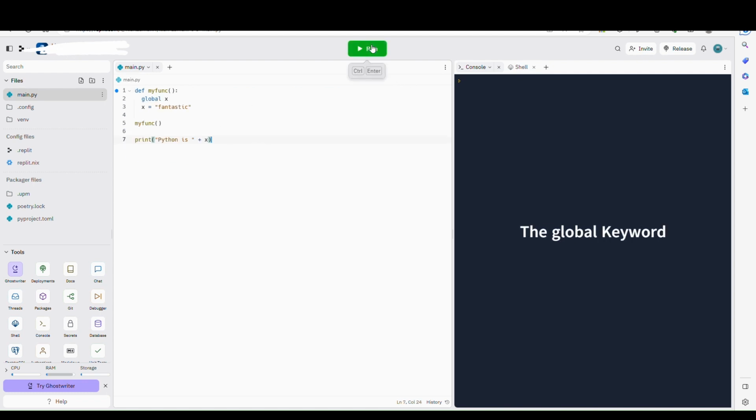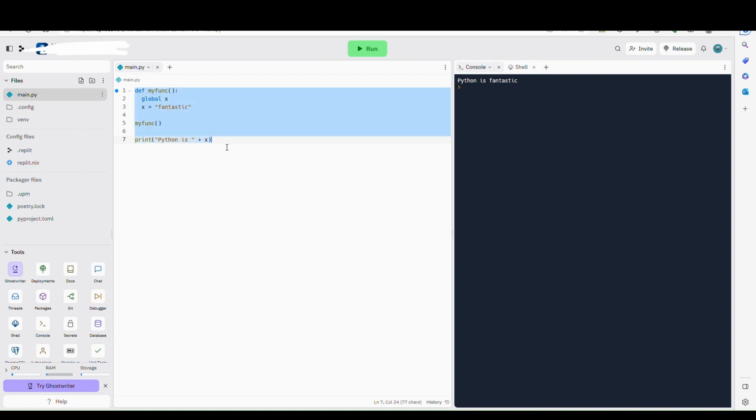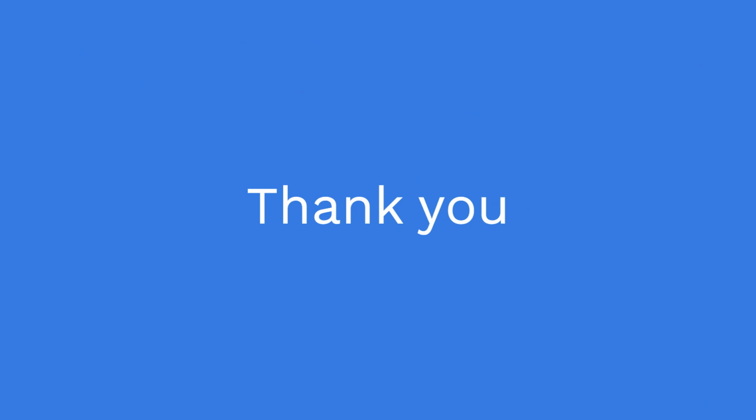The global keyword. Normally, when you create a variable inside a function, that variable is local, and can only be used inside that function. To create a global variable inside a function, you can use the global keyword. If you use the global keyword, the variable belongs to the global scope. Also, use the global keyword if you want to change a global variable inside a function. To change the value of a global variable inside a function, refer to the variable by using the global keyword.